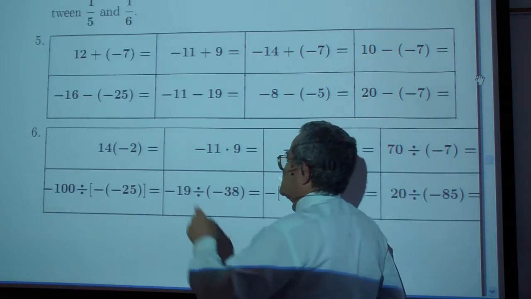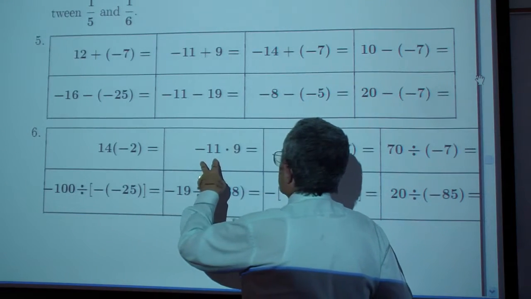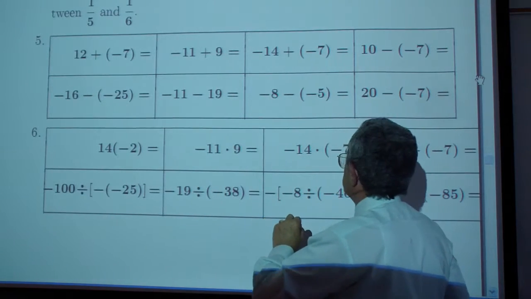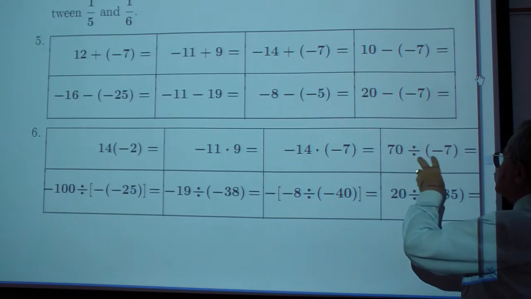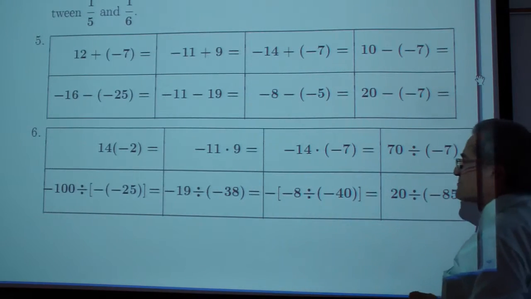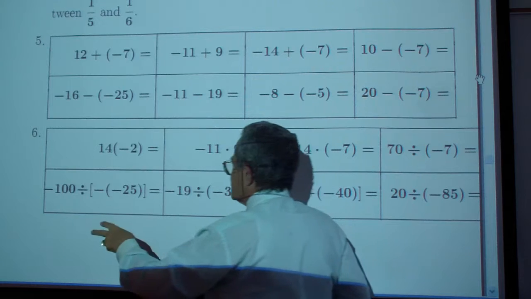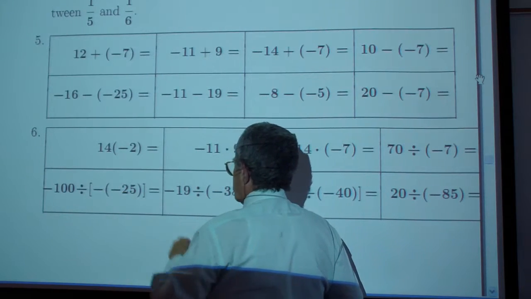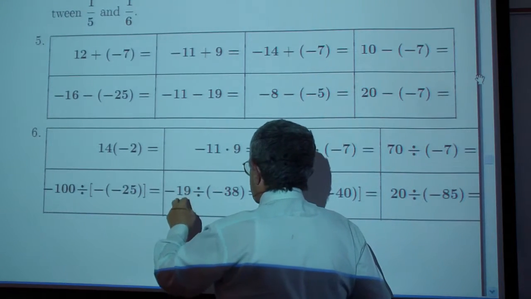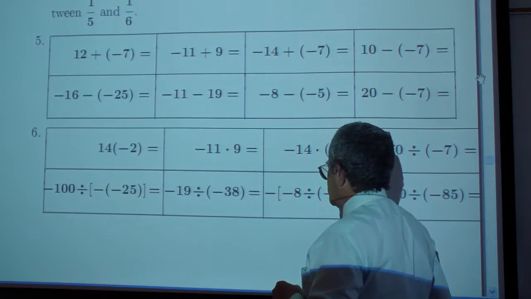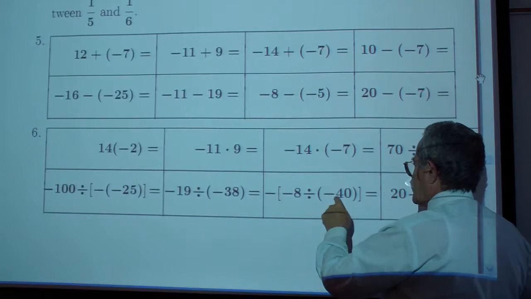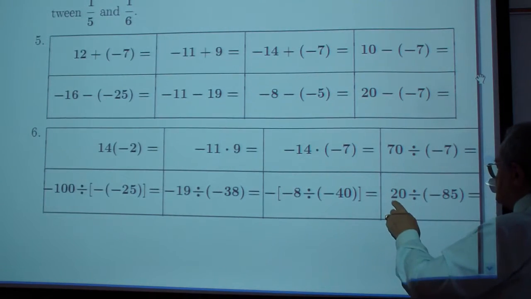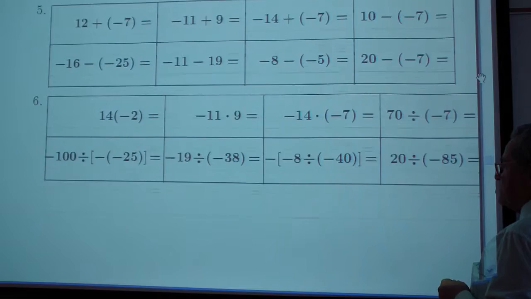How about 14 times negative 2, negative 11 times 9, negative 14 times negative 7, 70 divided by negative 7, 100 divided by the opposite of negative 25, negative 19 divided by negative 38, the opposite of the quotient of negative 8 and negative 40, 20 divided by negative 85.